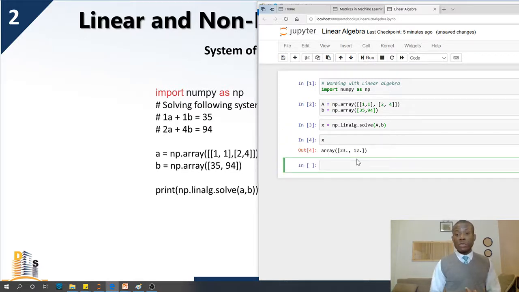So it tells us x is equal to 23, and y is equal to 12. Let's check it. If we put in x plus y, that is, we have 23 plus 12 is going to give us 35. So this solution is correct. Again, if you have a larger number of unknowns, then you can also use the same method. So basically, just convert the coefficients to a matrix form and then go ahead to solve it using linalg. So that is basically how to solve a linear system of equations in Python.